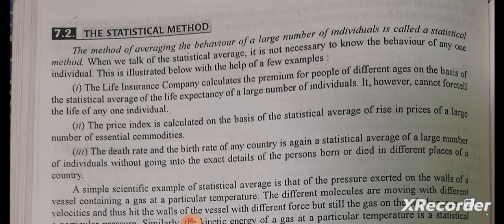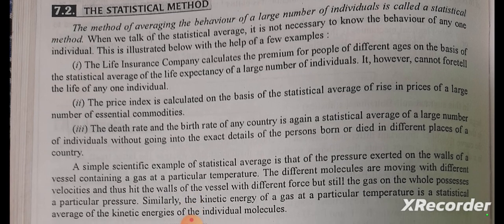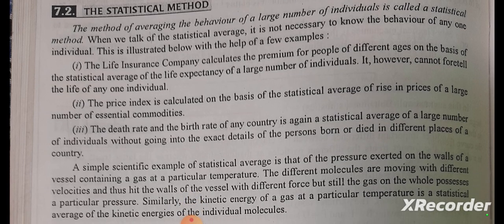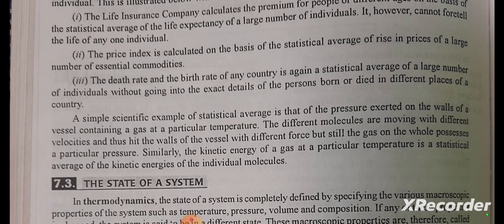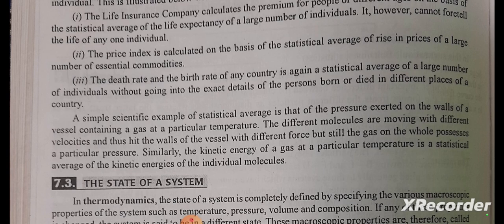The price index is calculated on the basis of the statistical average of rise in prices of a large number of essential commodities. The death rate and the birth rate of any country is again a statistical average of a large number of individuals, without going into the exact details of the persons born or died in different places of a country. A simple scientific example of statistical average is that of the pressure exerted on the walls of a vessel containing a gas at a particular temperature.